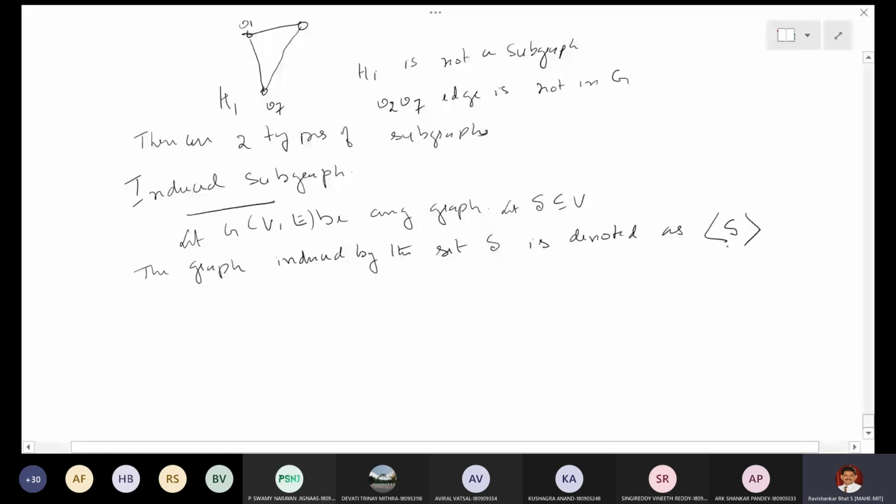If I write S with this bracket, it means the induced subgraph of S. It is the subgraph of G induced by the set S, and now we say that it is an induced subgraph. The condition for an induced subgraph is